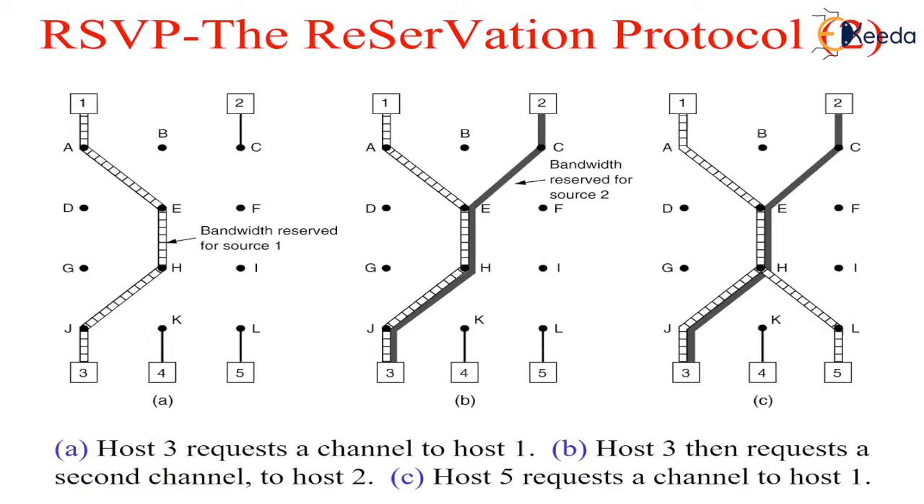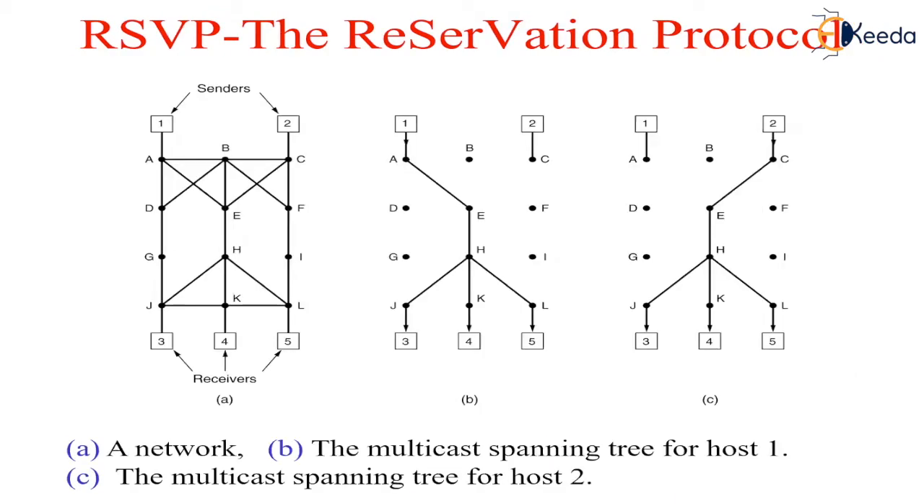As an example, consider the network in figure A. Hosts 1 and 2 are multicast senders, and hosts 3, 4, 5 are the multicast receivers. In this example, the senders and receivers are disjoint, but in general, the two sets may overlap. The multicast trees for hosts 1 and 2 are shown in figures B and C respectively.